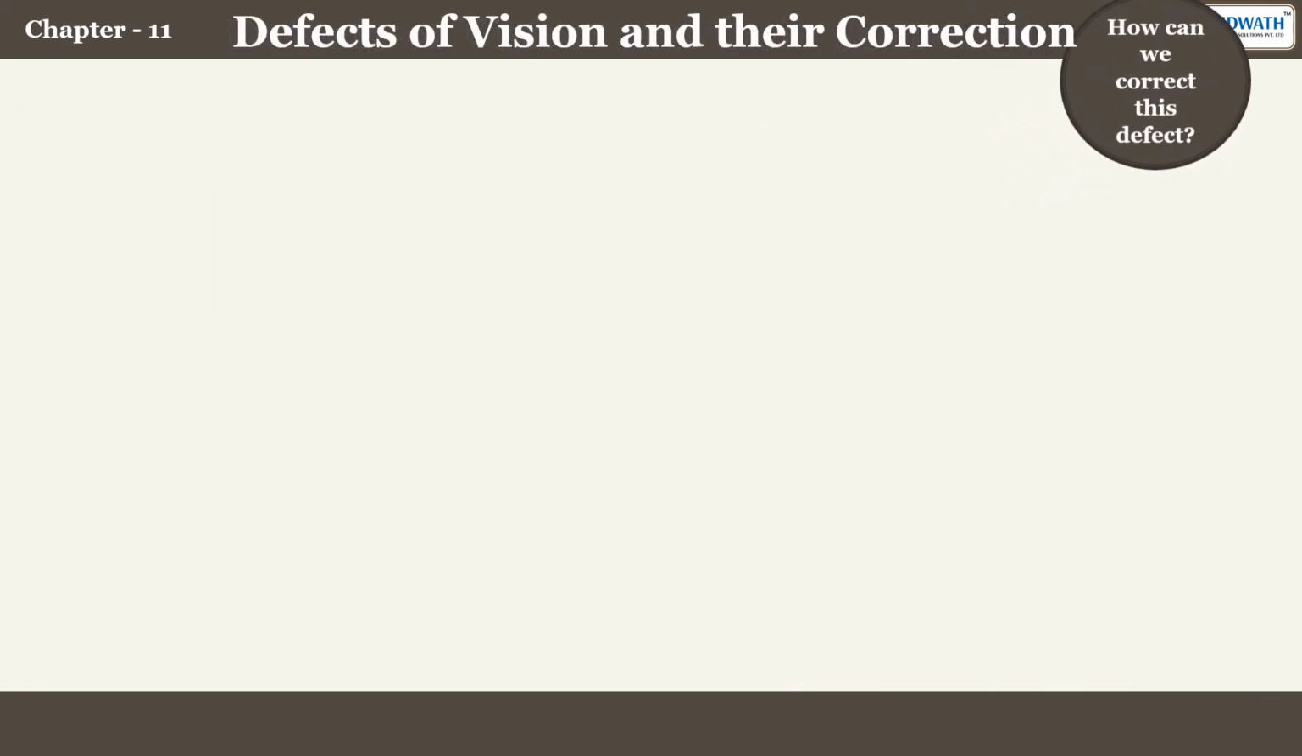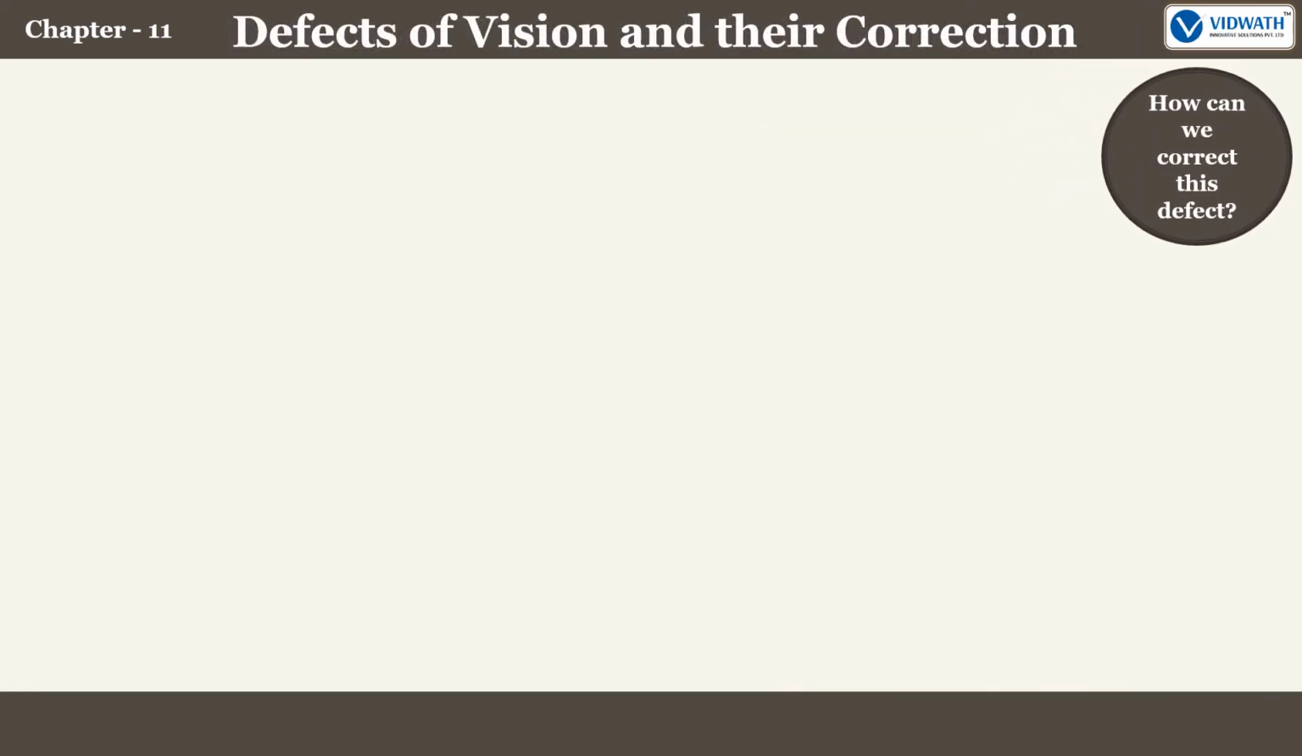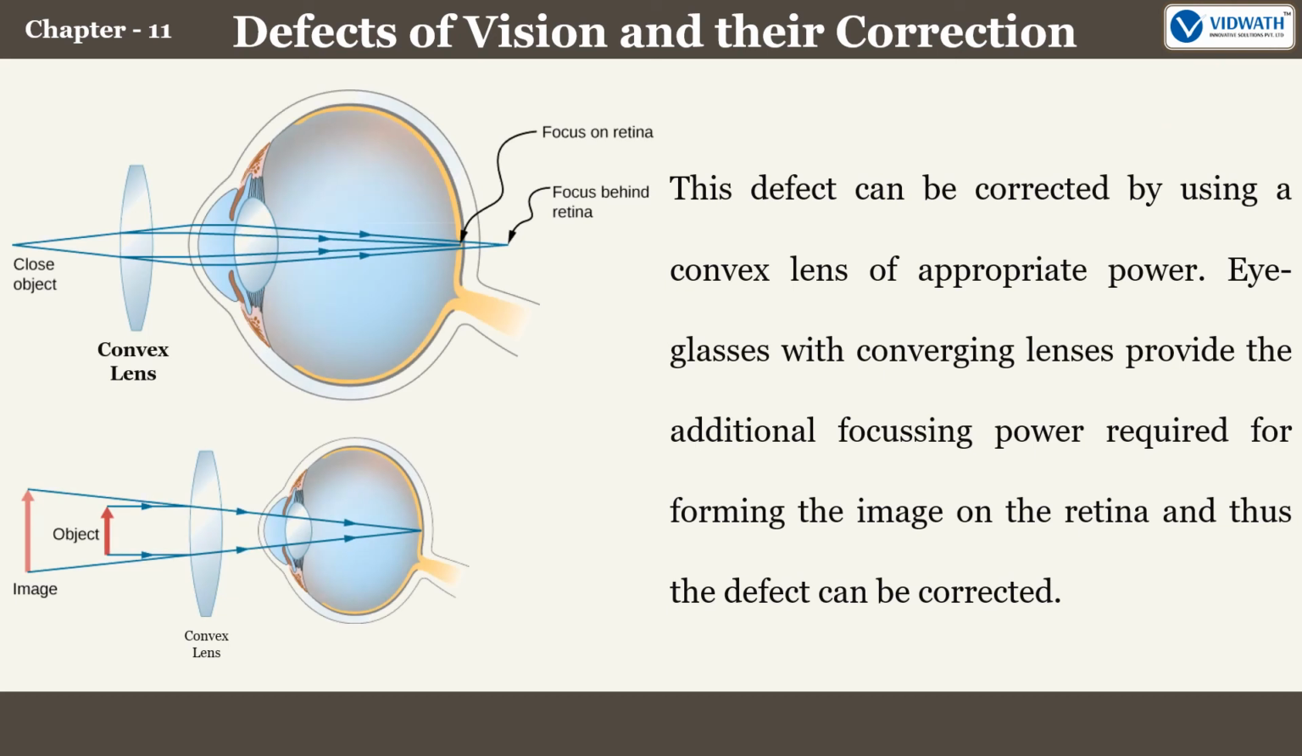So how can we correct this defect? Well, this defect can be corrected by using a convex lens of appropriate power. Eyeglasses with converging lenses provide the additional focusing power required for forming the image on the retina, and thus the defect can be corrected.